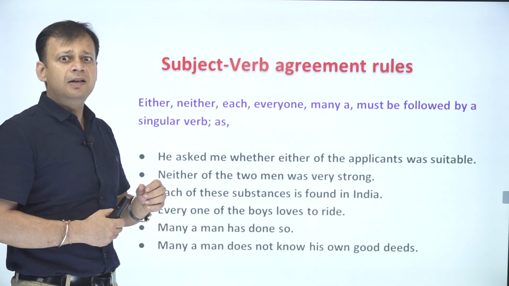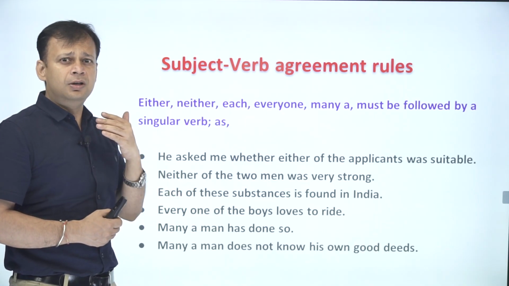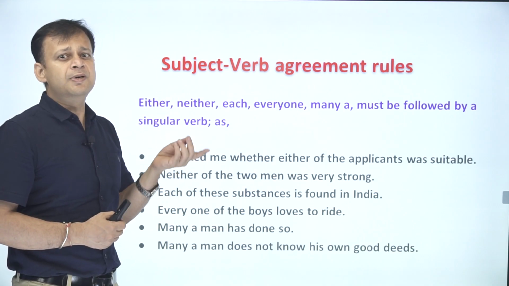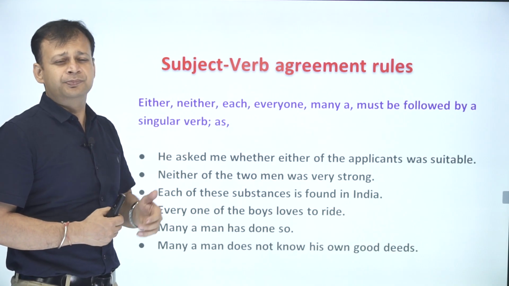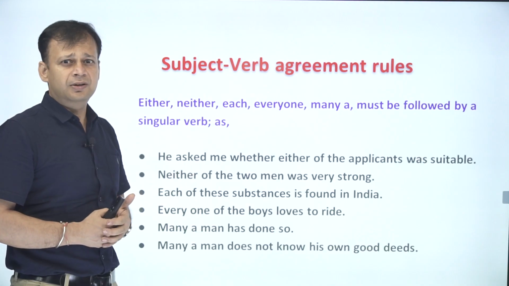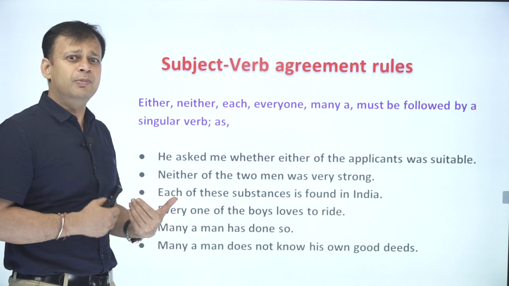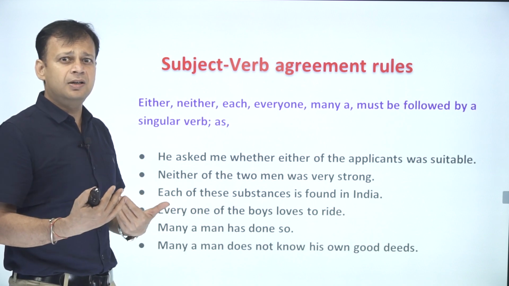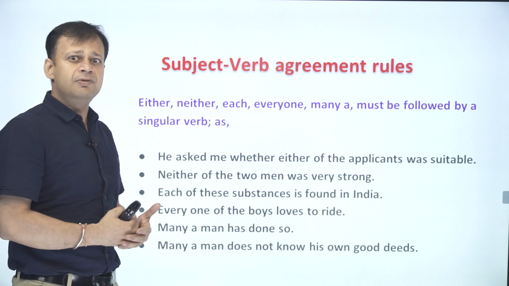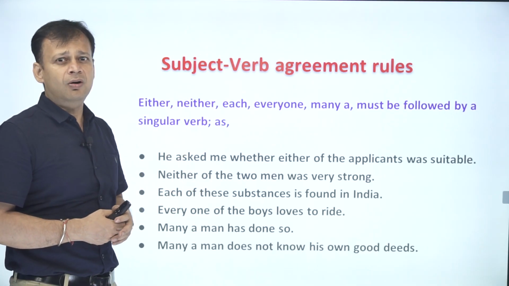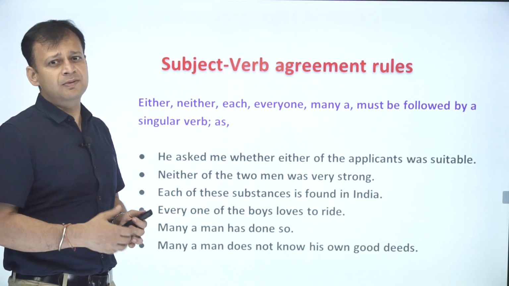Many a man has done so. So has been used to refer to all those men, specifically talking about each one of them. That's why we have put has over there. Many a man does not know his own good deeds. So does is singular. So these are the examples where we frequently make mistakes while writing, while speaking, or in case we have to identify some mistakes as well.